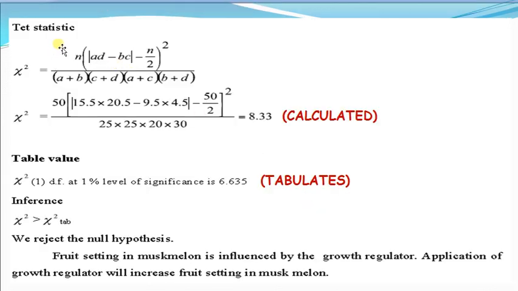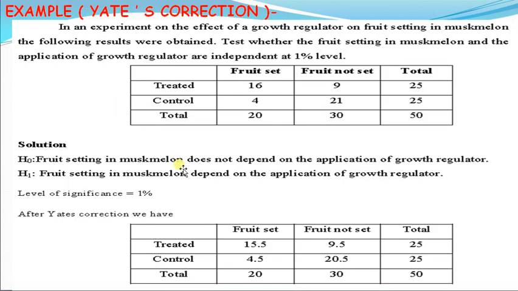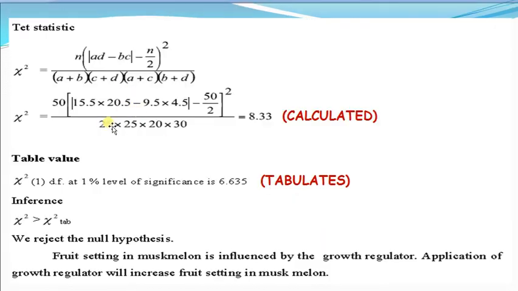We use the test statistic chi square equal to N into modulus of AD minus BC minus N by 2, whole square, upon (a plus b)(c plus d)(a plus c)(b plus d). Putting in the values of a, b, c, d, and N, where N is 50 and AD is 15.5 into 20.5 minus BC which is 4.5 into 9.5, and the row totals are 25 and the column totals are 20 and 30, we get 8.33.